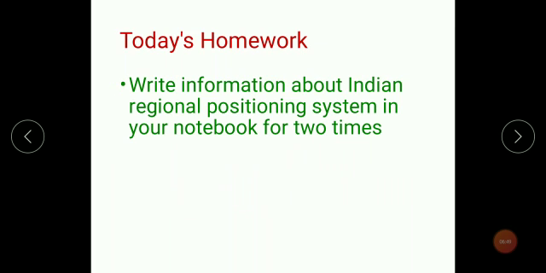How can we forget about today's homework? Yes, you have to write down information about the Indian Regional Navigation Satellite System, that is IRNSS, which we have studied just now, in your notebook for 2 times. It is just like a short note for IRNSS, which you have to write down in your notebook for 2 times.